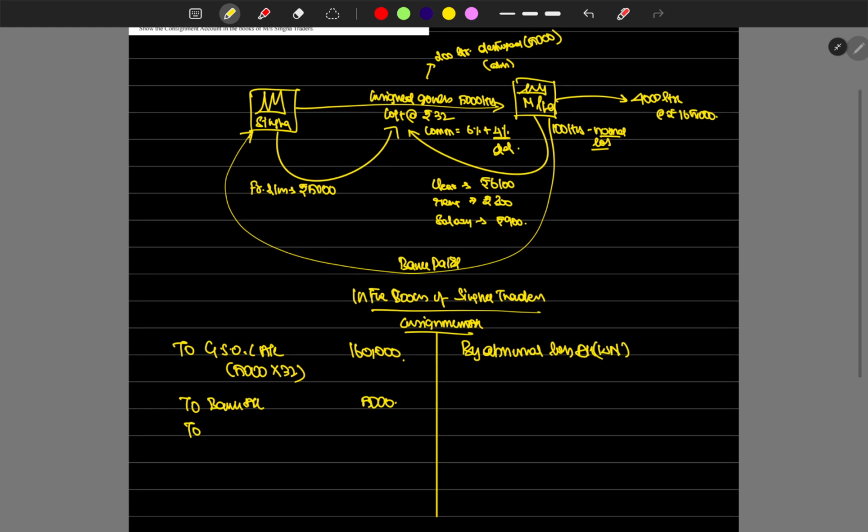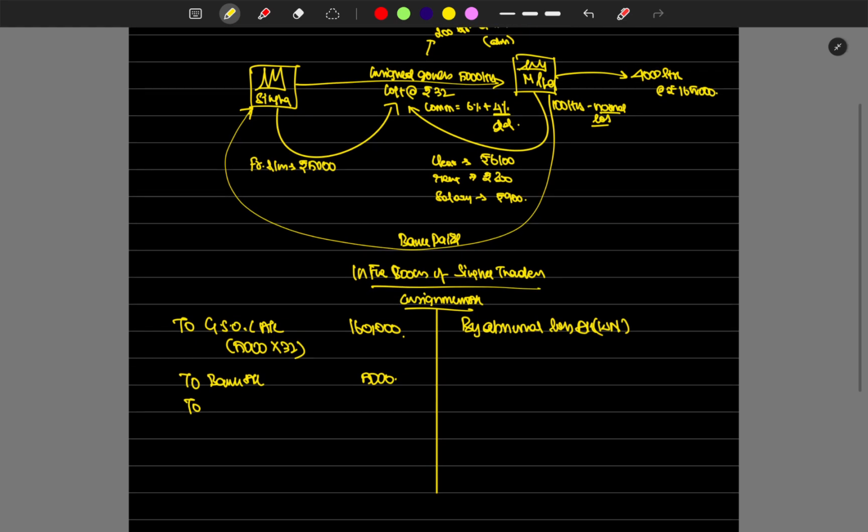And what else happened? M Limited paid charges. What are all the charges paid by M Limited? 6,100 plus 300 plus 900, so 7,300 has been paid by M Limited. What sale happened during the period, as shown by M Limited?